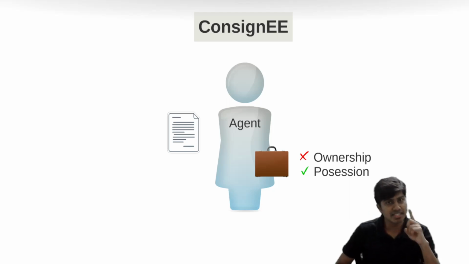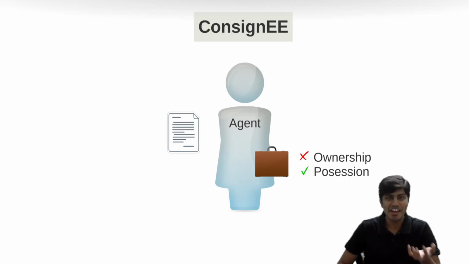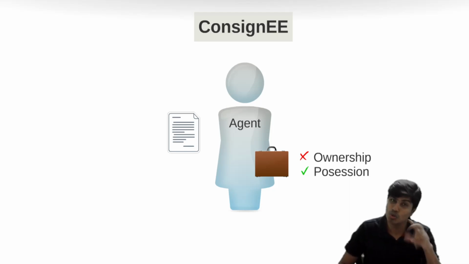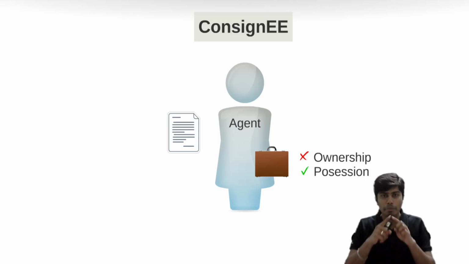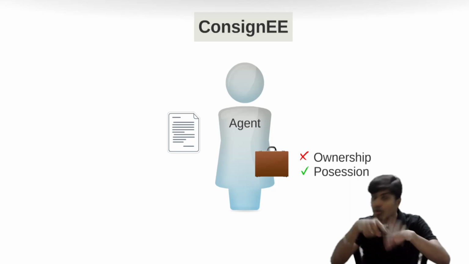But this record he maintains cannot be called a sales account. Why? He doesn't have effective control. If he had effective control or possession, you would have called it his sales. But this is not a wholesaler-retailer relationship. This is a principal and agent relationship. So it is not sales to him. He cannot maintain a sales account. So he'll prepare a document which is like a sales account but not sales.